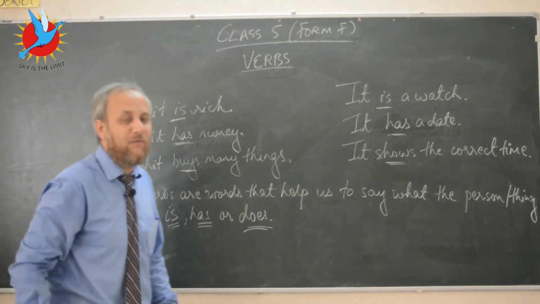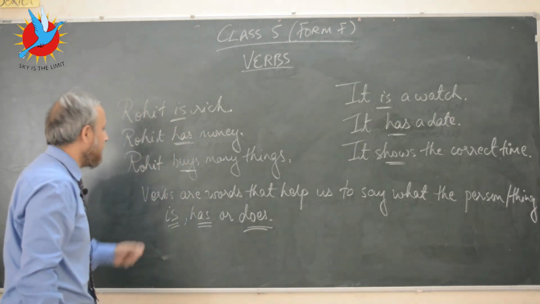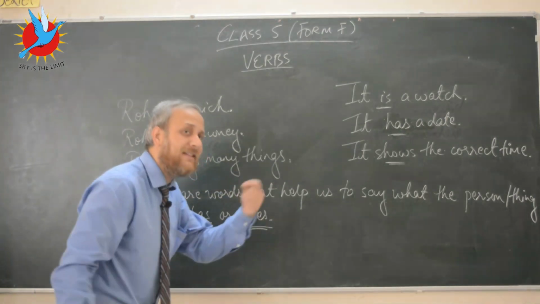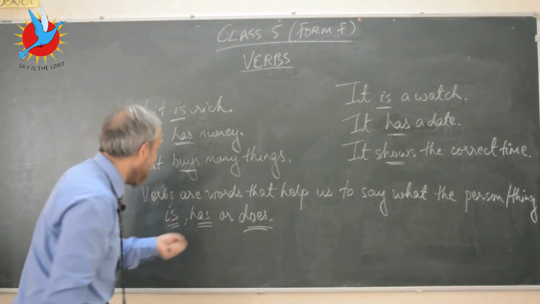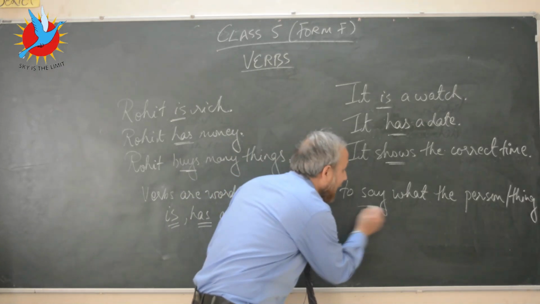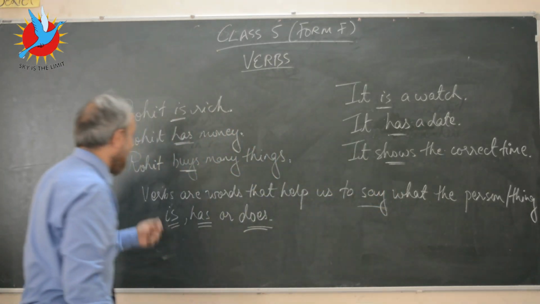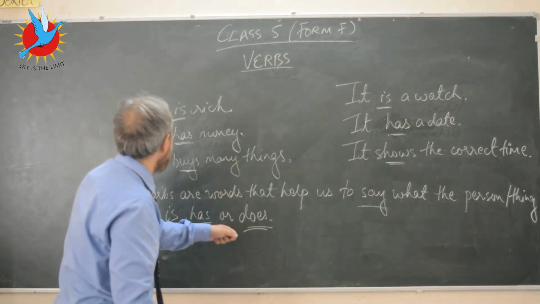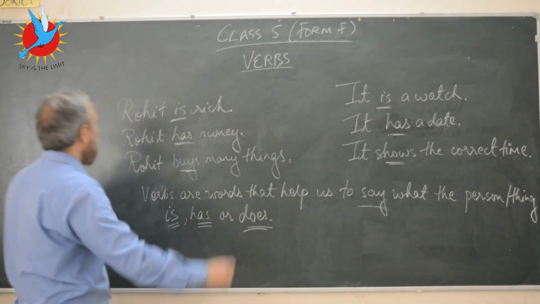This is one way of looking at it. So if you look at the definition, one of the definitions says this: verbs are words that help us to say what the person or thing is, has, or does.